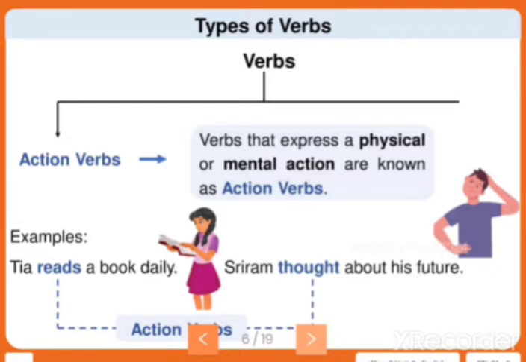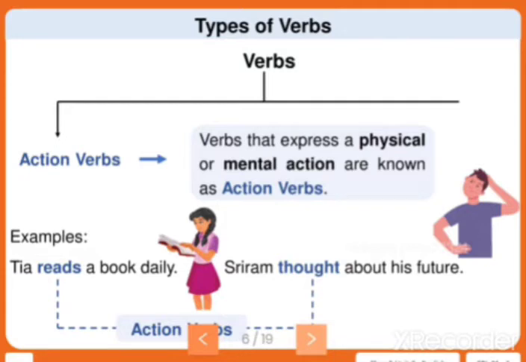The verbs that express a physical or mental action are known as action verbs. For example, physically: reading, writing, running. These are the activities which we do physically. Mentally: thinking, isn't it? Thinking is something which we do as mental work.